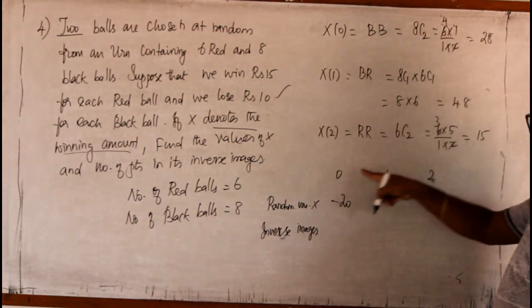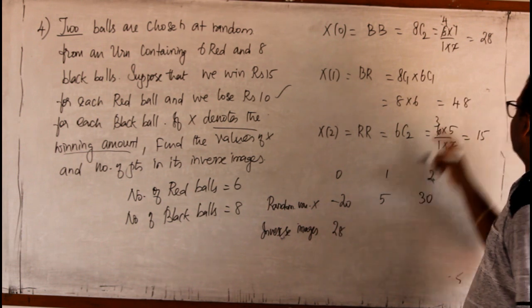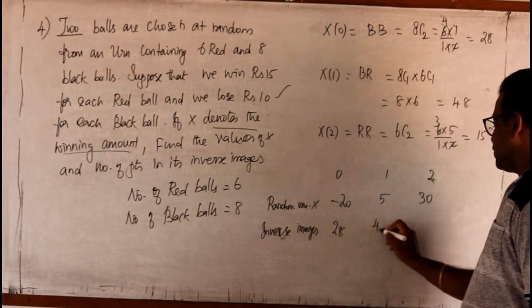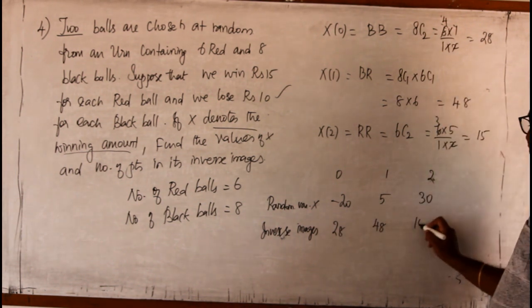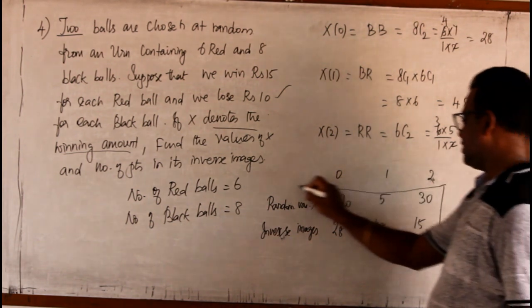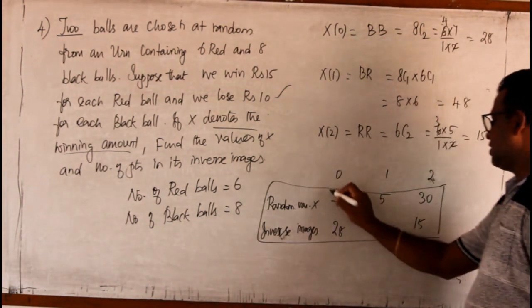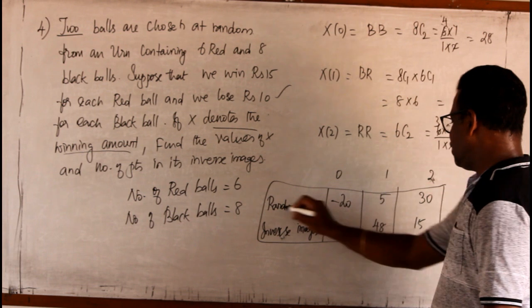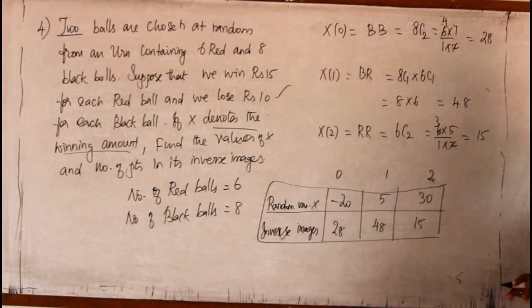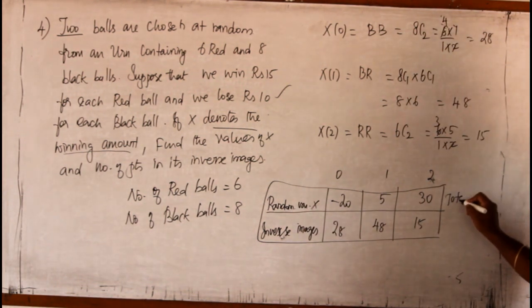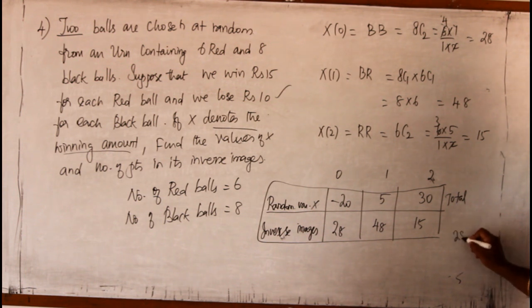For 0 it is 28, for 1 it is 48, and for 2 it is 15. You can draw the table only for this, and write 0, 1, 2 there, just for assisting. Therefore, the total is 28, 48, 15.